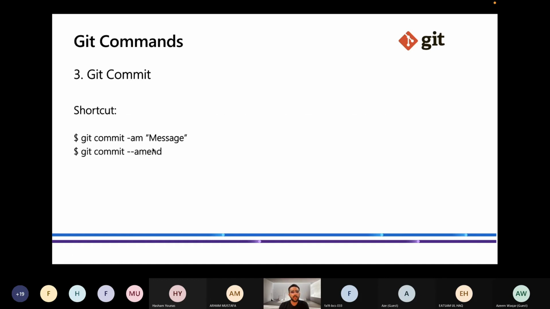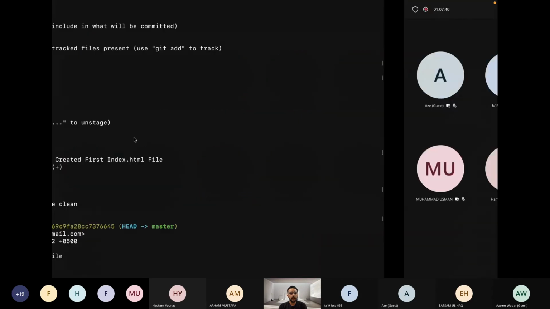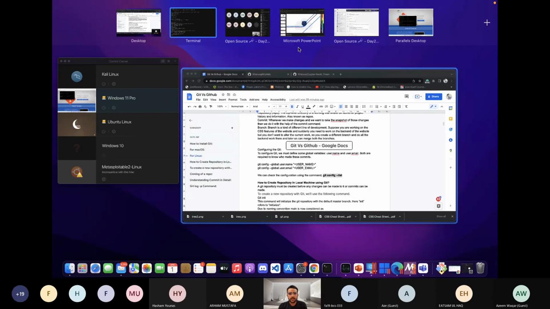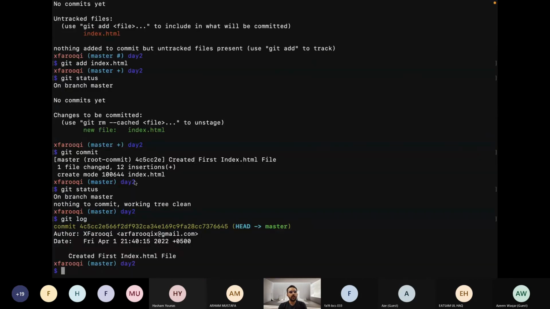You can see this and try these commands. Okay, so next is a Git Commit Shortcut. First we were adding the change to the staging area, then we were committing that change. We can do both of these steps in one single step. How? The command used is git commit -a -m, and then we enter the message.